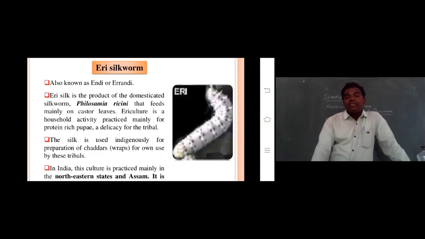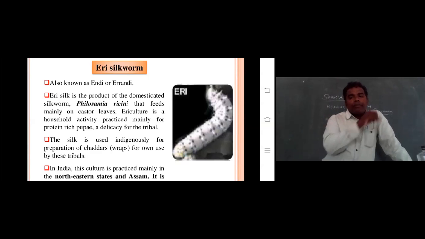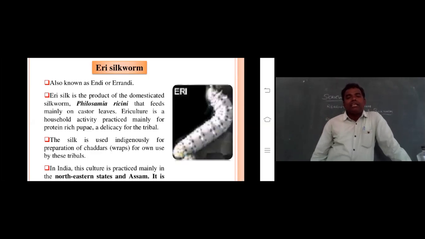Philosamia ricini, that means the resinous plants. Especially for this silkworm to eat only resinous plants, that means castor leaves. It feeds mainly on castor leaves. In Telugu we can call it amudam, and in Hindi also amudam leaves, right?